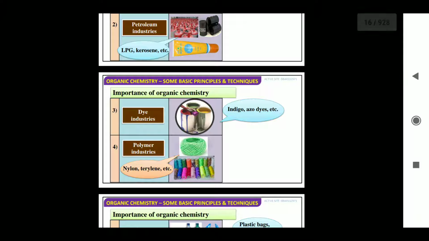All right, now talking about other important uses of organic compounds, we can talk about dyes in industry, and paints that are used for cars and for our houses. We have different paints at our homes, distempers, oil bound. These are all basically a gift of organic chemistry only. Now talk about the polymer industry: we have different types of polymers, we have threads, nylons, sterling. These are all made up of organic compounds, and different organic chemical reactions are involved in the synthesis of these compounds.